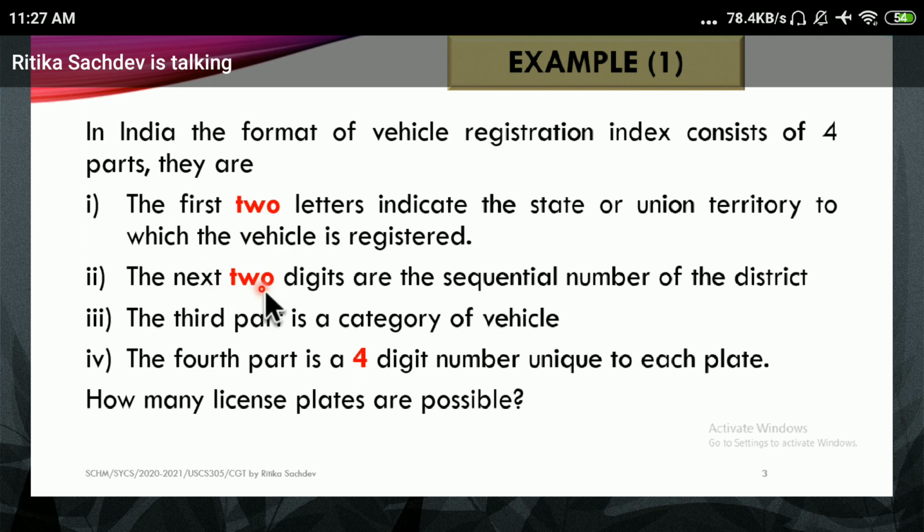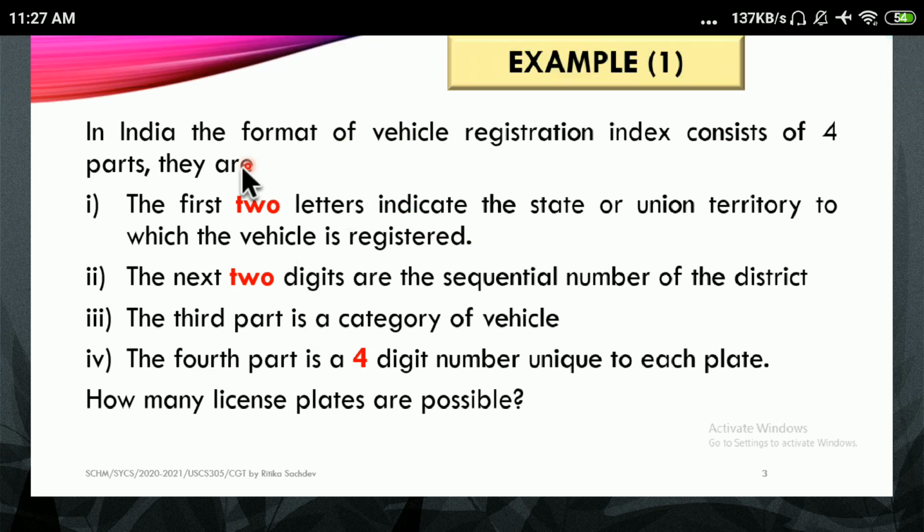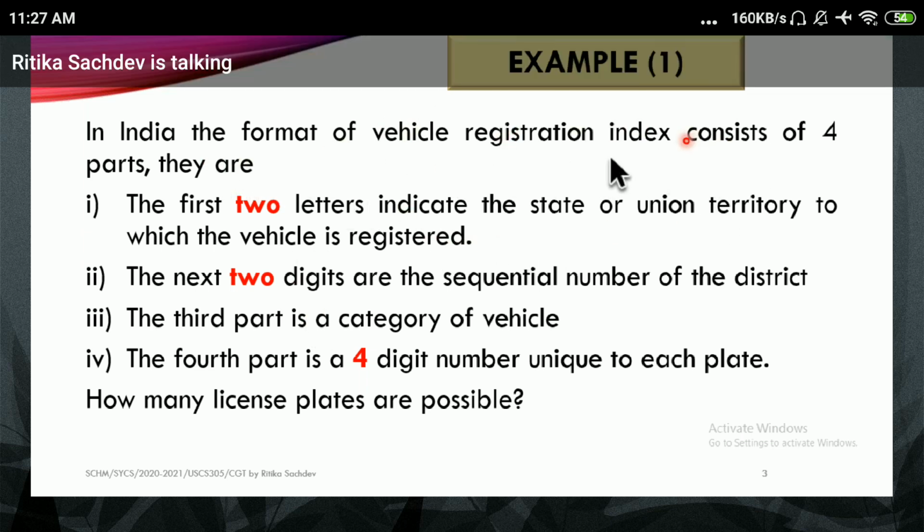Next 2 digits, plus 2, that becomes 4. Then the category of vehicle, plus 1, 5. Then plus 4, 9. So I have a 9-character registration index or number plate. A 9-character number plate is possible.